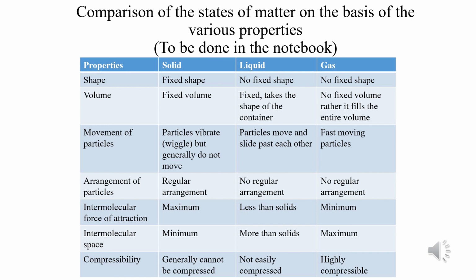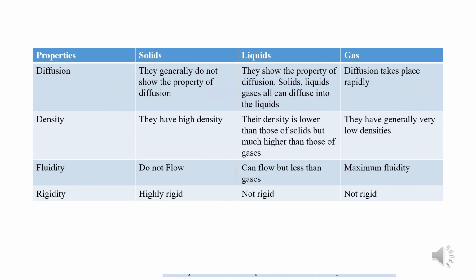So please take down in your notebook. Children, the table continues from the previous tabulation and ends with rigidity, diffusion, density, fluidity. So please go through it carefully.